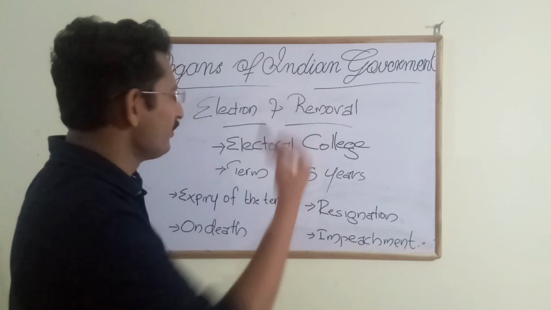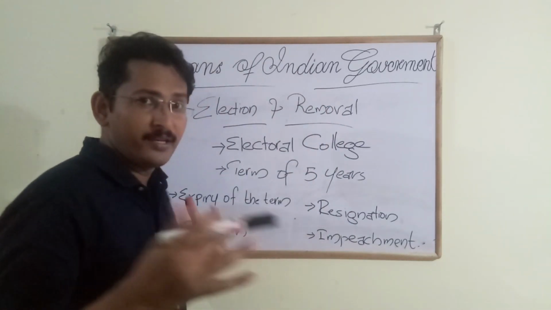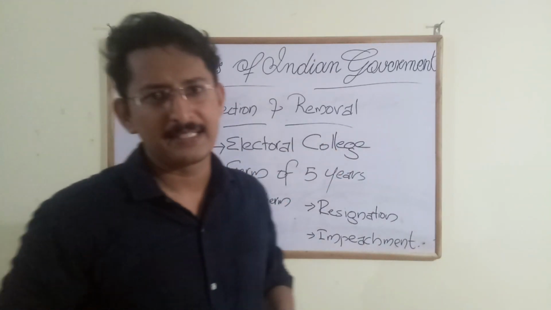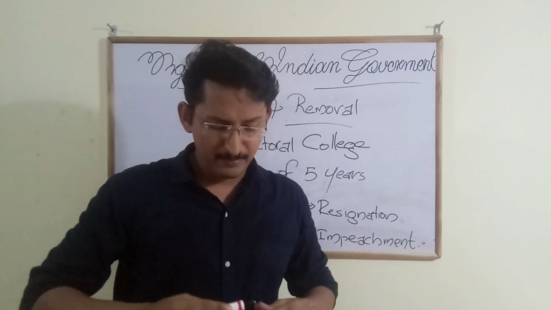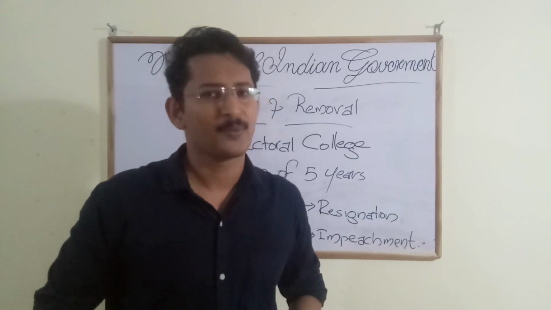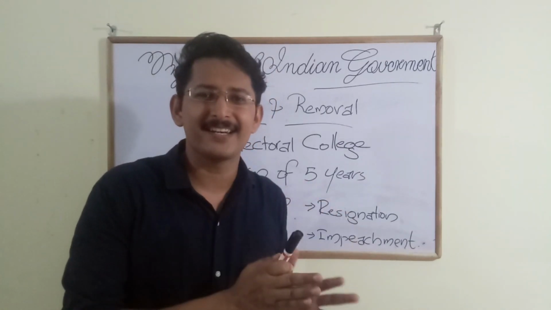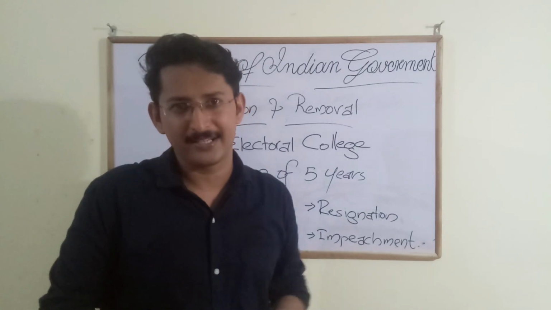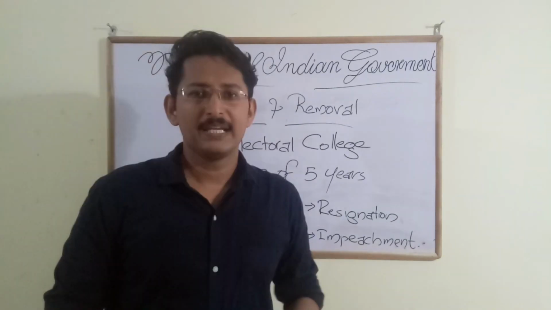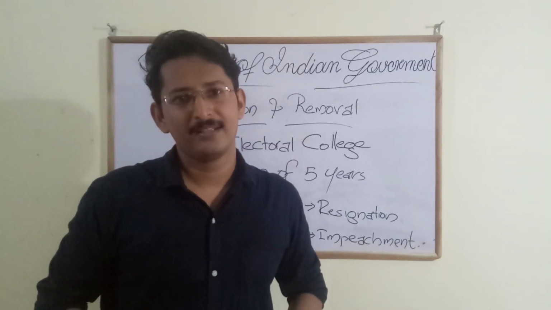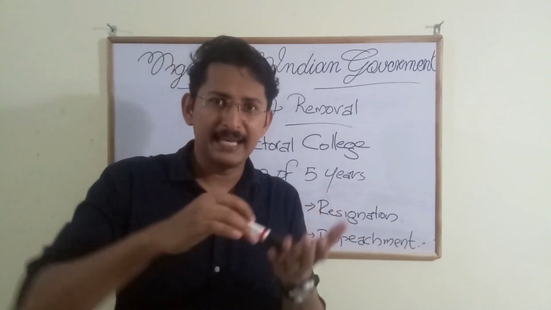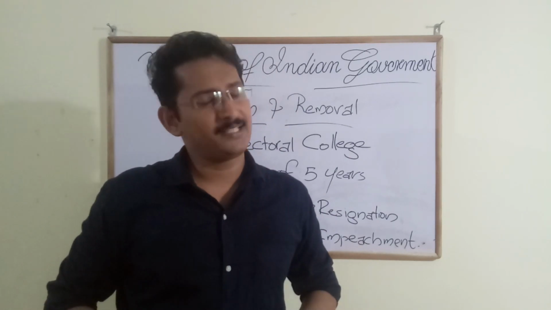Now let us see how a president is elected. That's the election and removal of the president. How he can be removed we should also know. So the electoral college elects the president, which means, do I or you have the right to elect a president? No, it's not a direct election, but rather an indirect election. So who will be the members of the electoral college? Indirect election means what? The people who were elected by us directly, they elect someone. That's called indirect election, right?